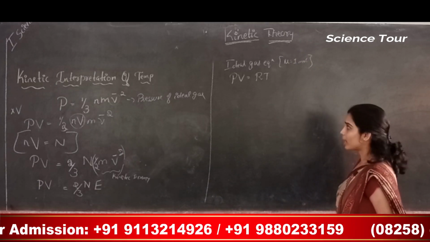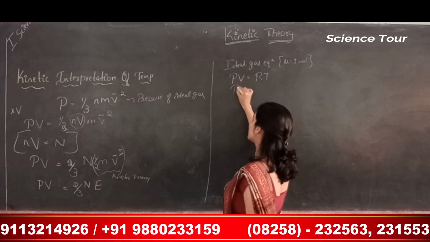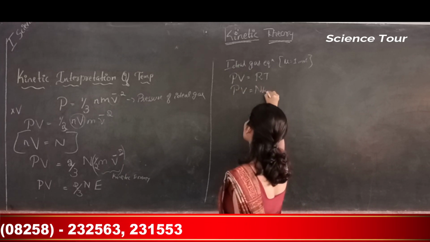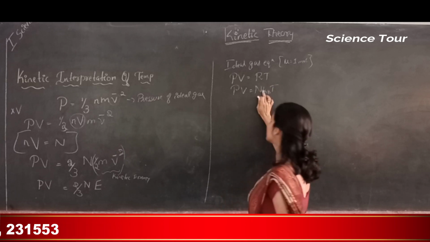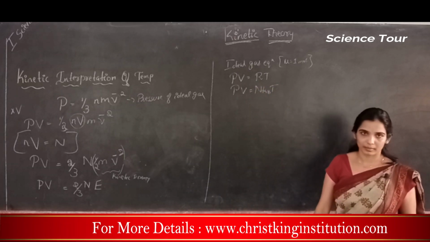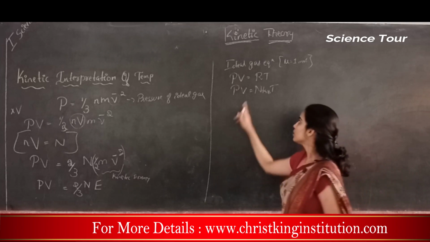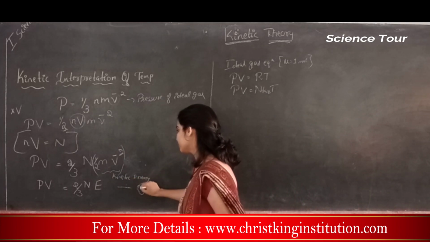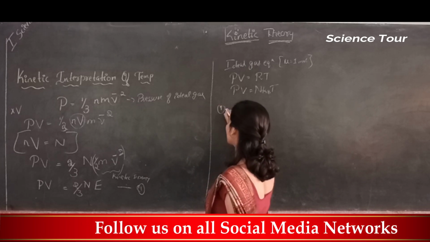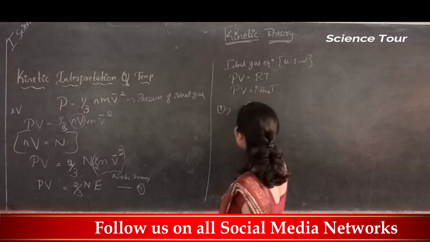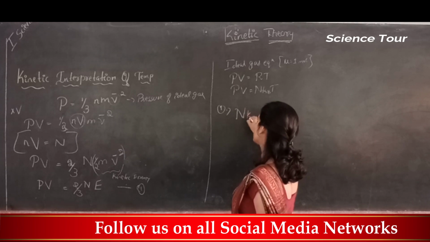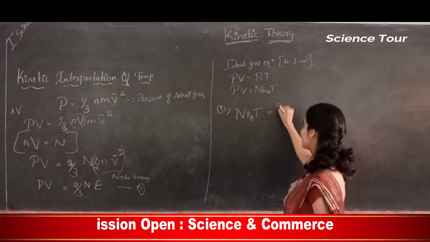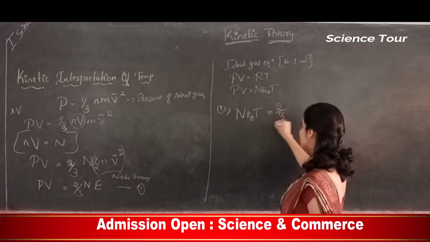PV is equal to RT. What is R? PV is equal to N into Kb into T, correct? R is N into Kb or Na into Kb. So now I substitute that in equation number 1. So equation number 1 can be written as, instead of PV, I take this N into Kb into T, is equal to the right hand side, 2 by 3.